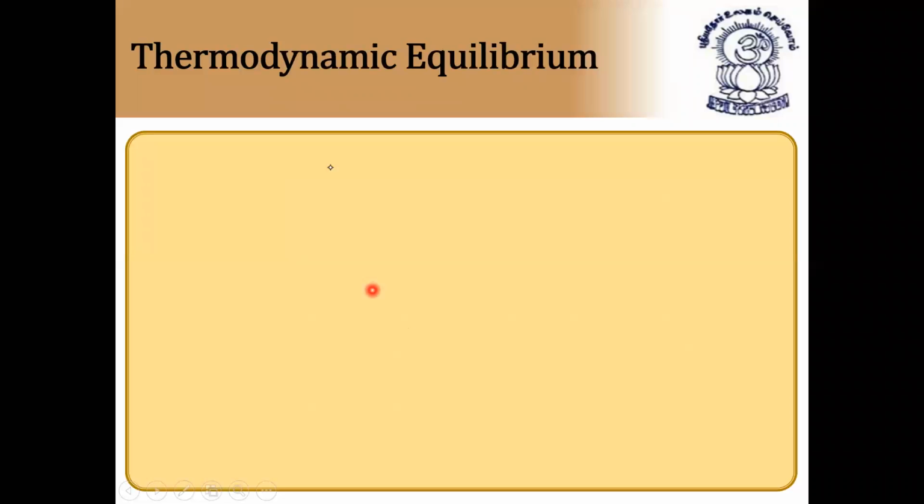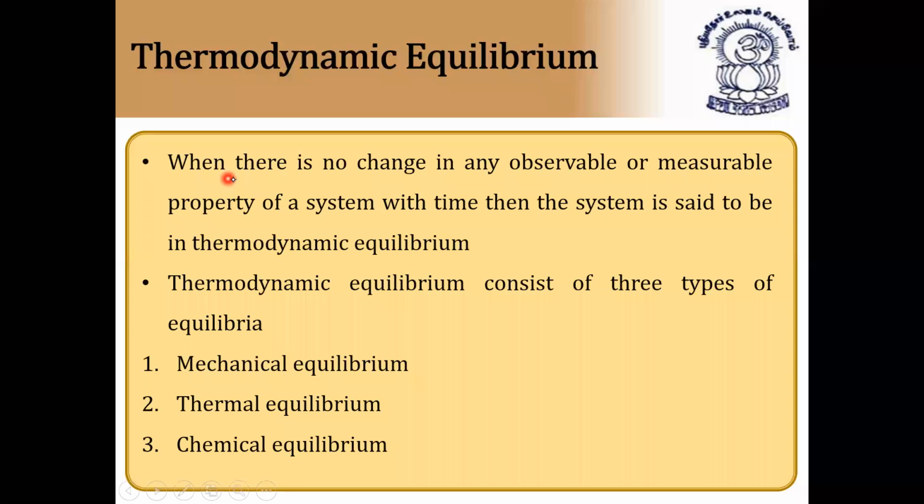Second lecture, thermodynamic equilibrium. Very, very important. What is thermodynamic equilibrium? We'll discuss now. When there is no change in any observable or measurable property of a system with time, then the system is said to be in thermodynamic equilibrium. So if no change in any observable or measurable property of a system with respect to time takes place, then we can say the system is in thermodynamic equilibrium. Thermodynamic equilibrium consists of three types of equilibria.